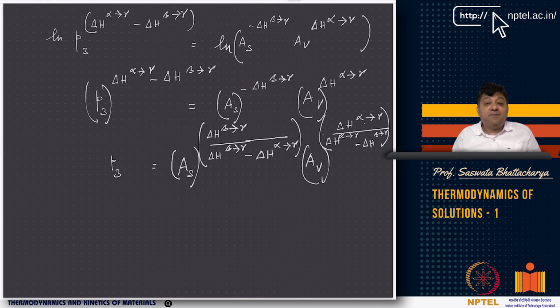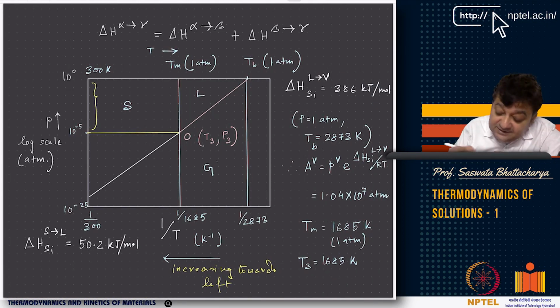Further, you can make some approximation that the triple point, in general at 1 atmosphere pressure or at pressures below 1 atmosphere, is very close to the melting point. So how do you do that is coming in this example, right? I started with this example, so I will go farther down.